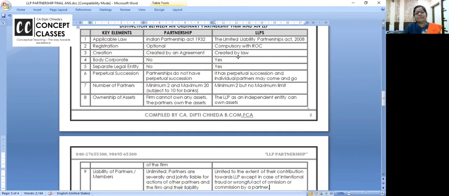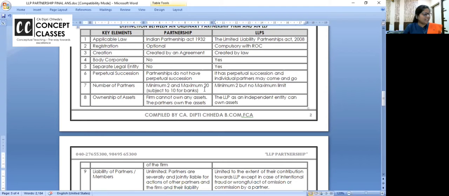LLP is created by law, right? Partnership is not a body corporate. This is a body corporate. Partnership is not having any separate identity. Partners है तो firm है, partners नहीं तो no firm. LLP, yes. That's why partners come and go, LLP will continue. Partnership does not have a perpetual succession. LLP has. Partnership has minimum 2, maximum 20.